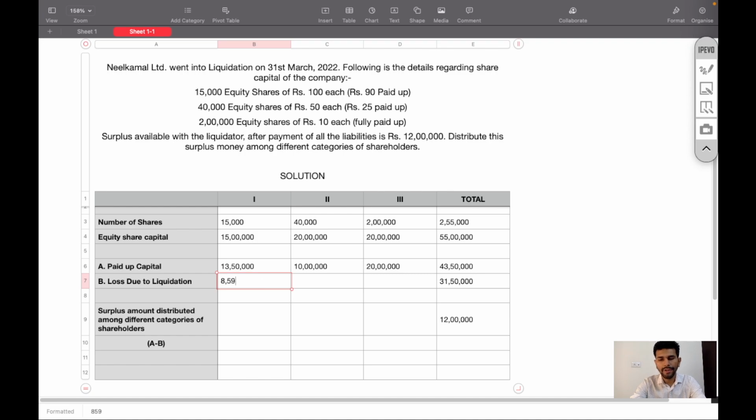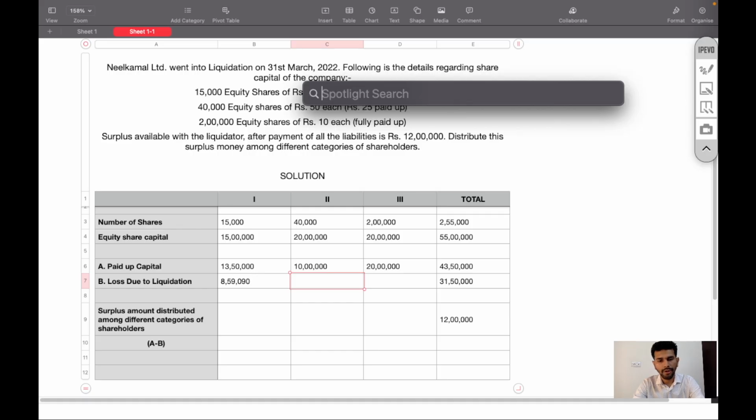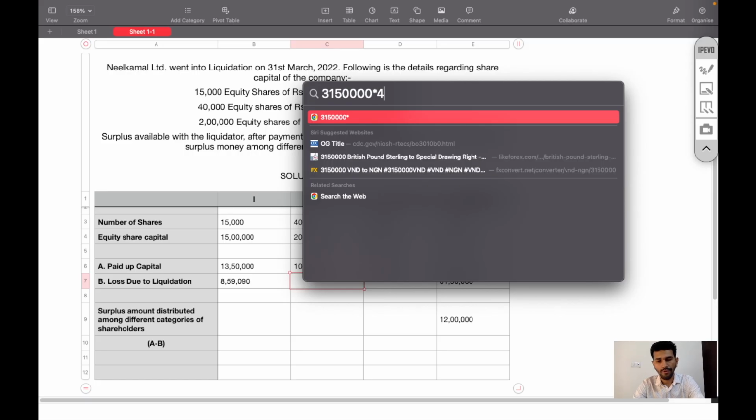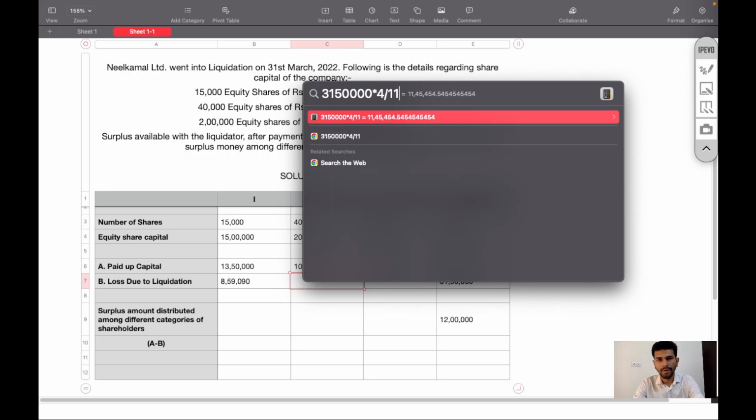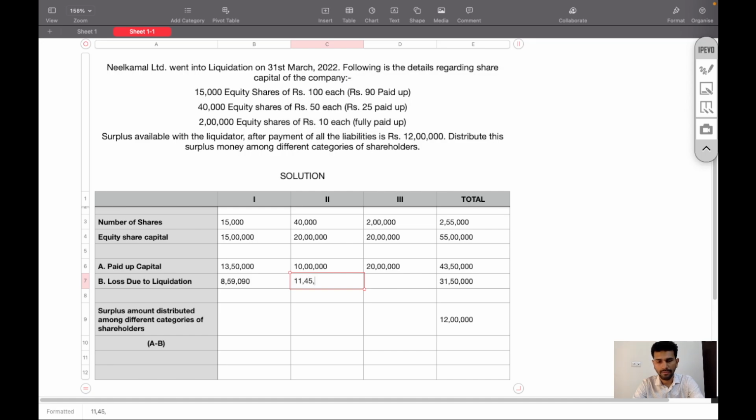8 lakh 59,091 rupees. We will round off the amount. 8 lakh 59,090 rupees. Then 31 lakh 50,000 into 4 divided by 11, 11 lakh 45,455 rupees. Similar amount is for category 3 equity shareholders.